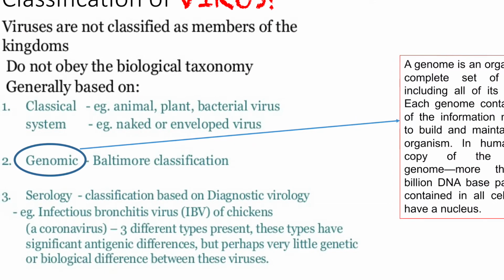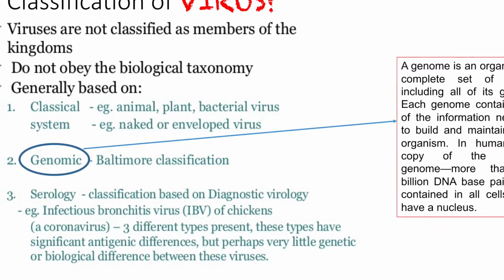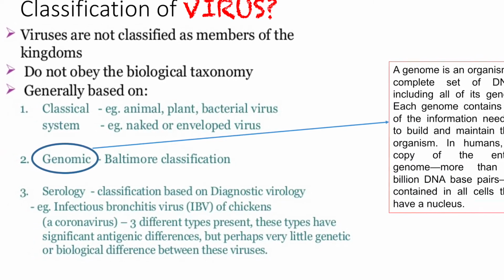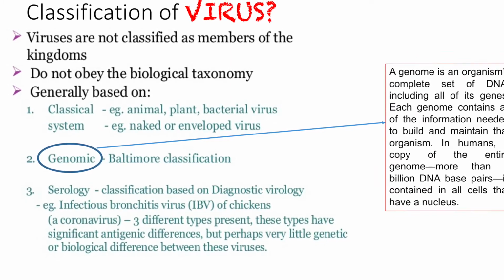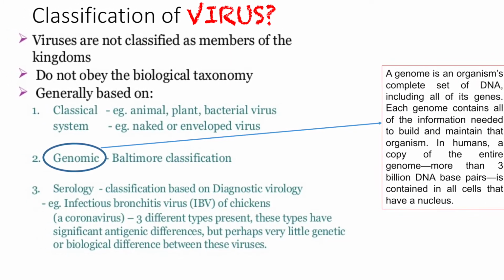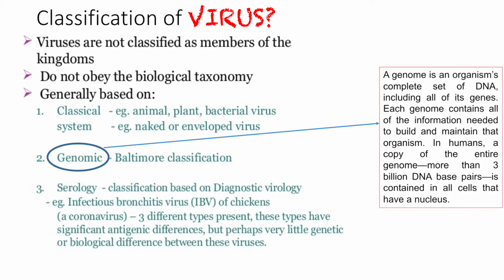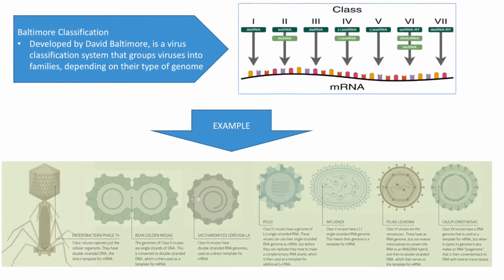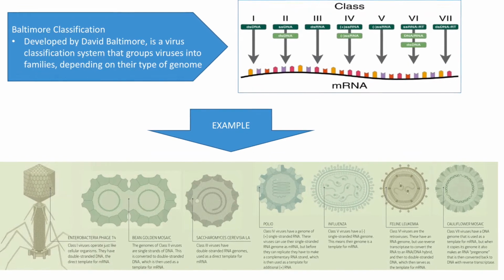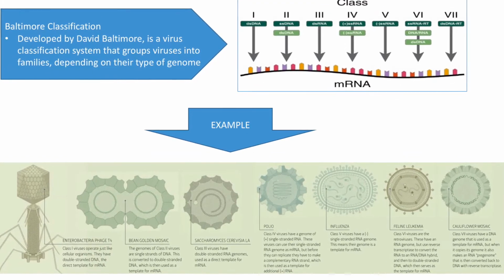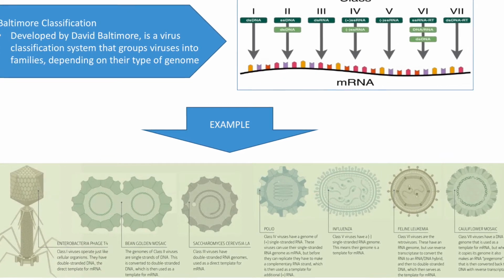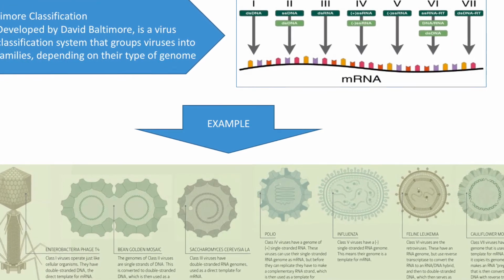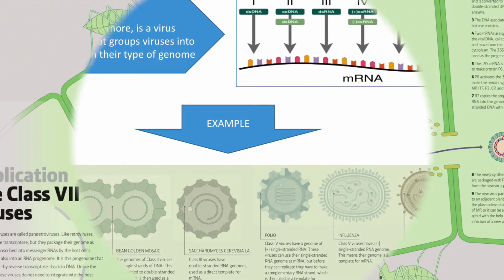Now we learn about classification of the virus. Viruses are not classified as a member of the kingdoms. They do not obey the biological taxonomy like a plant or animal. The virus is generally classified based on first, classical system, second, genomic, third, serology. There are 7 classes of virus in the David Baltimore classification scheme, developed by David Baltimore, a virus classification system that groups viruses into families depending on their type of genome. And there is an example of each class of virus.